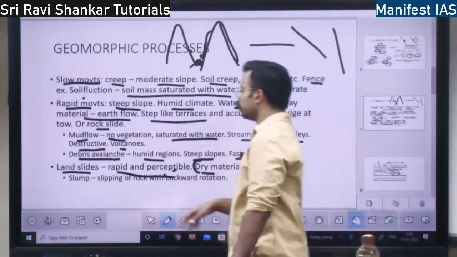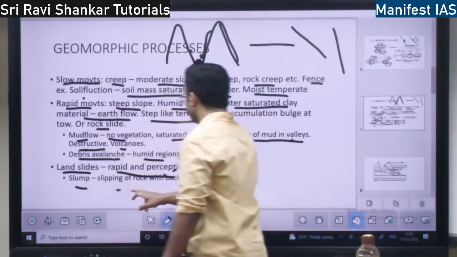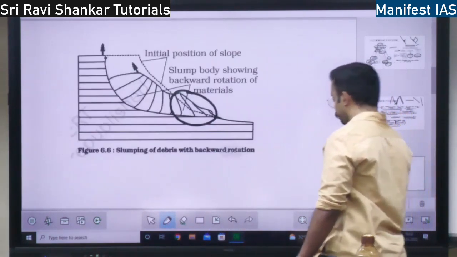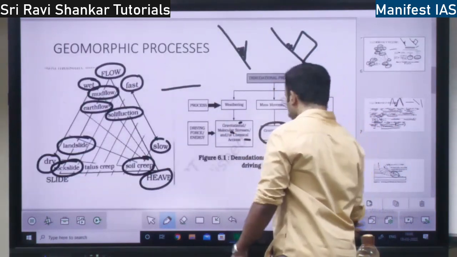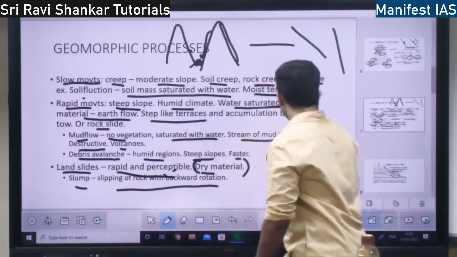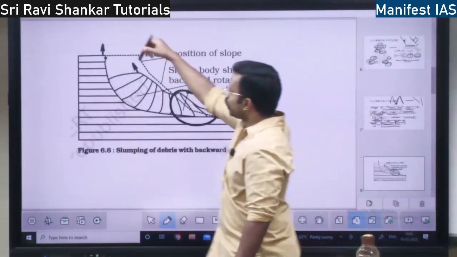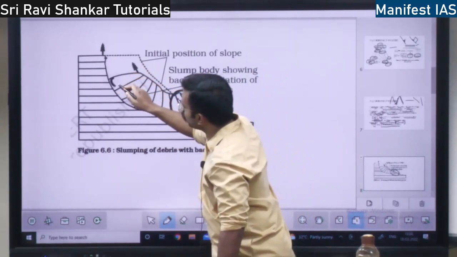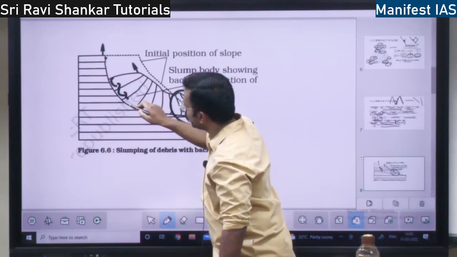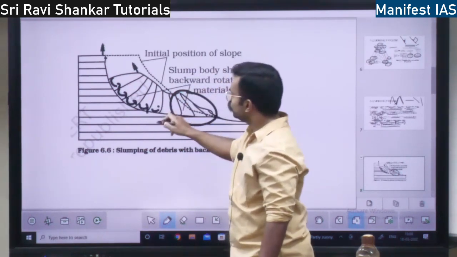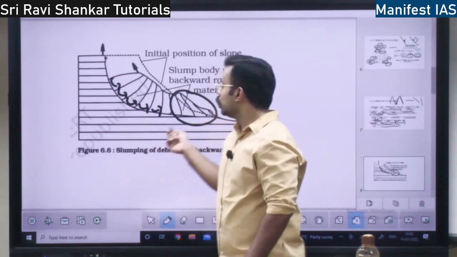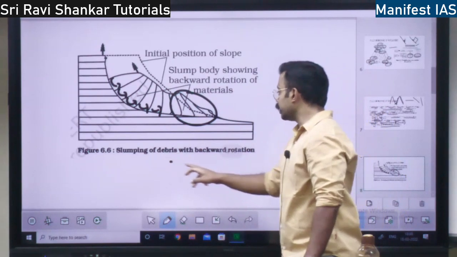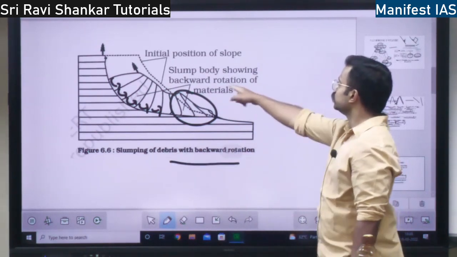Then you have slumping, the slipping of rock with backward rotation. The best example: slipping of rock. Rock is going to slip but with backward rotation. See this example. Rock is slipping here, but here there is backward rotation. So this is rotating in the backward direction because of slipping. This slipping of the rock with backward rotation is known as slumping. Slumping of debris with backward rotation. See, this is the diagram.